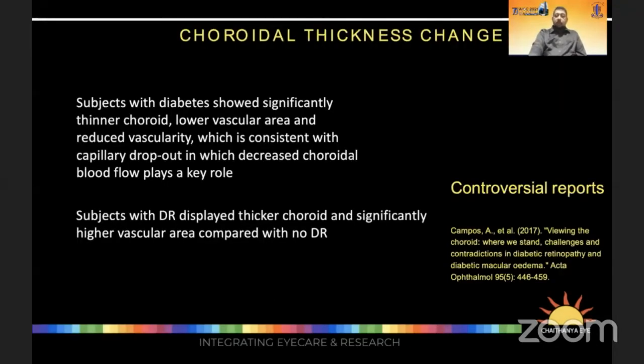Next, we'll look at choroidal thickness changes. It is very interesting to know that in patients with diabetes, the choroid seems to be thinner, with lesser vascular areas and reduced vascularity, as we mentioned, with choriocapillaris dropout. But as a patient develops diabetic retinopathy with increasing severity, the choroid seemingly becomes thicker, and there's a significant increase in the vascular areas. However, this is extremely controversial, with reports going both ways as to the change of the choroid.